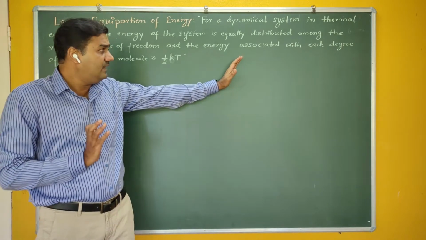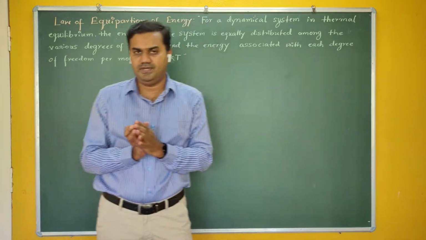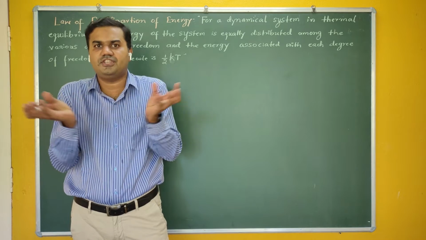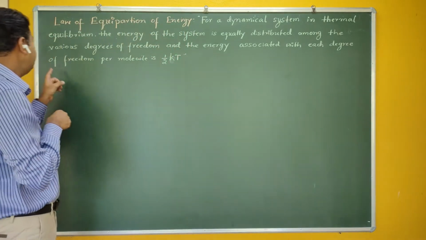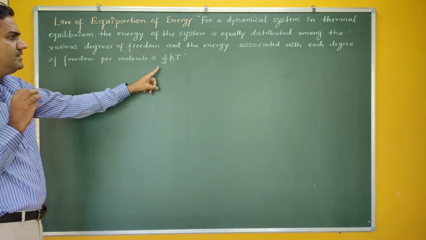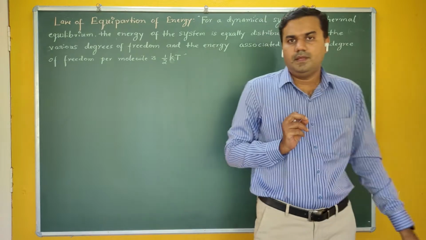Got it? The law says that the energy associated with each degree of freedom is equally divided between the various degrees of freedom, and the energy associated with each degree of freedom is half kT. Are you getting me?